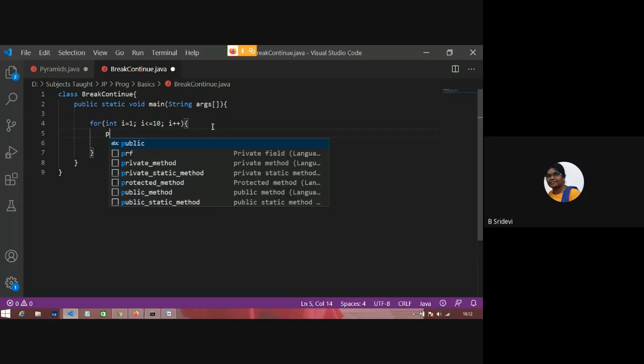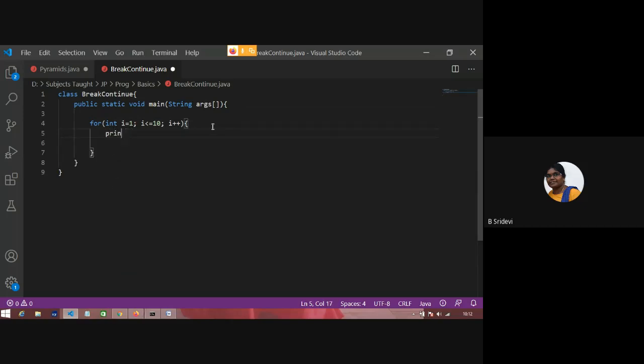So I want to print i. We know what the output of this loop is. It will output 1, 2, 3 up to 10. I want to come out of this for loop after printing 3 numbers. After printing 1, 2, 3, that means whenever my i reaches 3, I want to come out of it. So I'll break it.